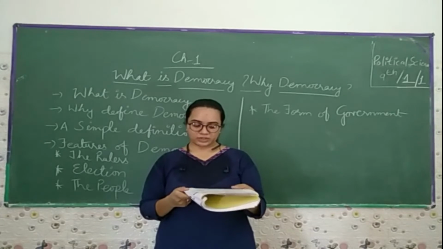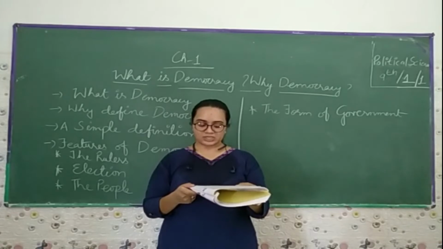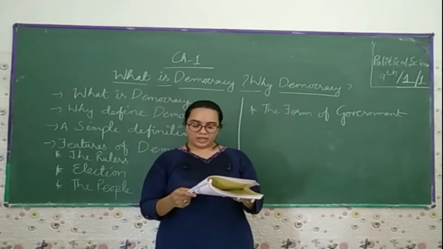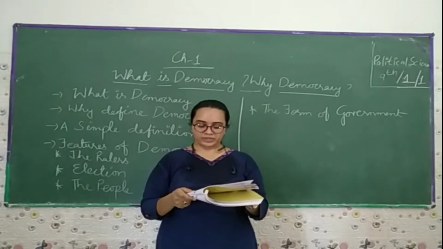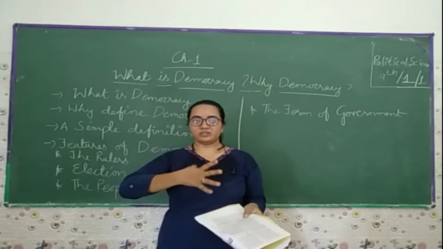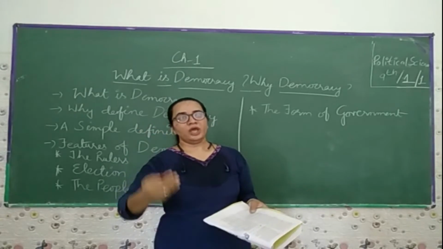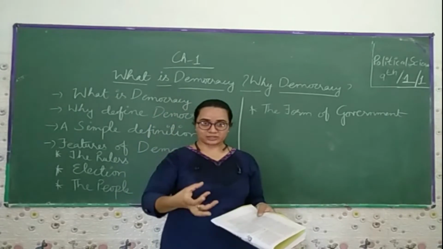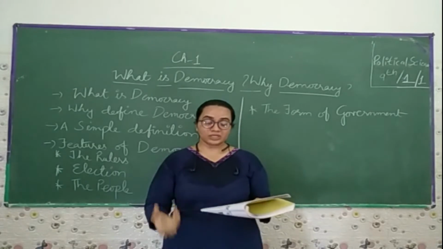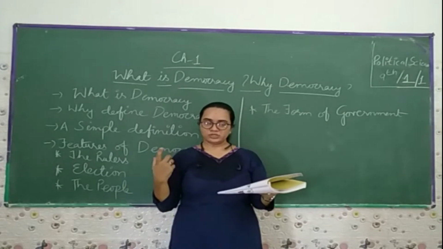In democracy, the government is chosen by the people. We could thus say the simple definition is: democracy is a form of government in which the rulers are elected by the people. As I already said earlier in this lecture, the people give their vote and elect their own representatives or leaders to form the democracy. This is the useful starting point.